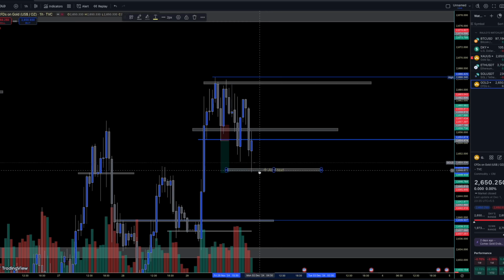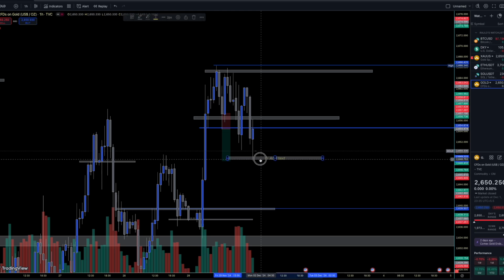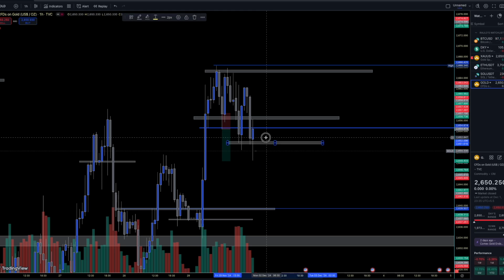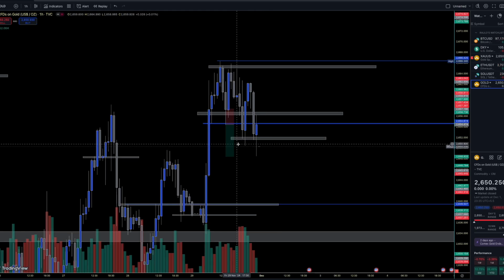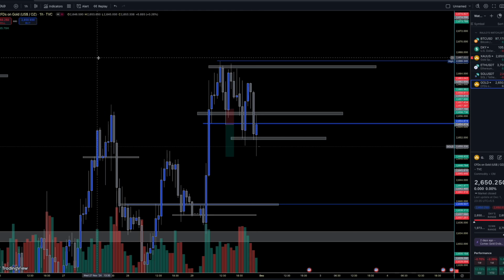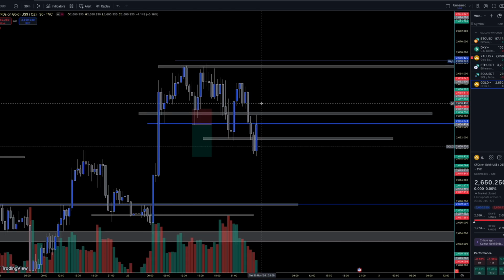But in the 1-hour time frame, we are not getting enough market structure. So for now, we will consider this as a common rejection point, or you can consider this or this, anything. But why do I consider this? Because there are 1, 2, 3, 4 common rejection points if you consider this zone over here. So we will jump into the 30-minute time frame to get a very clear market structure.